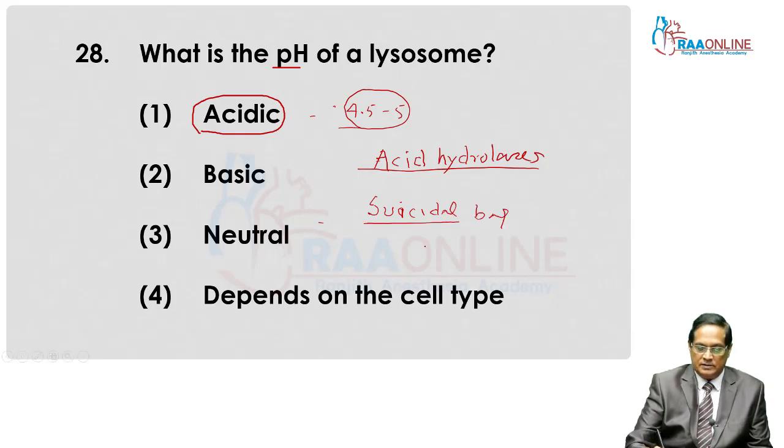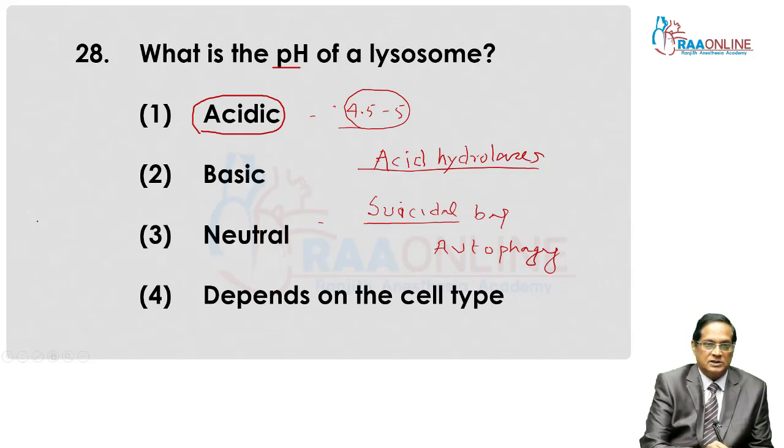Why? They are also concerned with autophagy. Lysosomes, that is autolysosomes, are concerned with autophagy. Suppose a structure is non-functional in the cell. It may be anyone's, for example, mitochondria. A primary lysosome surrounds this structure, and they combine and finally digest it.